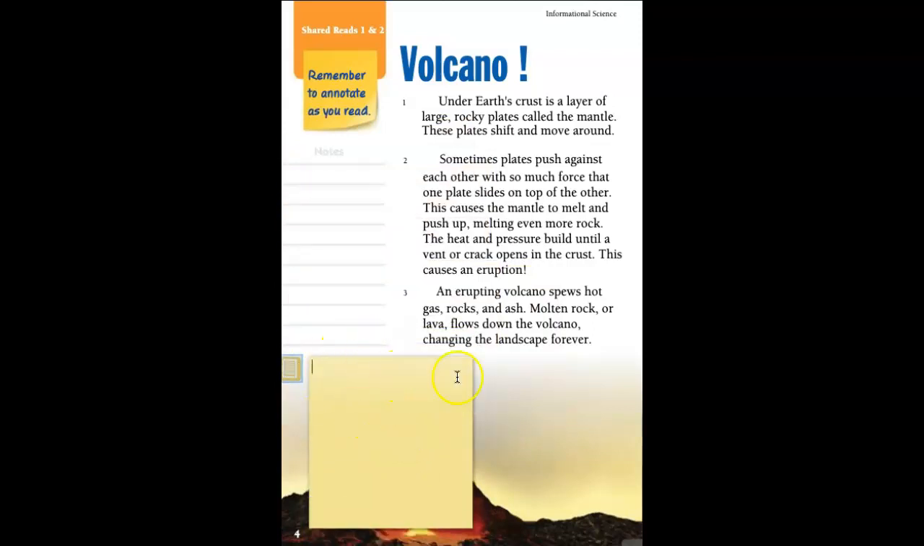I like writing on these better because I feel like you all can see them better. All right, so I'm just going to write 1 for paragraph 1. Under the Earth's crust is a layer of large rocky plates called mantle. So that's important. I'm going to define what a mantle is. And right here it says rocky plates, a layer of large rocky plates.